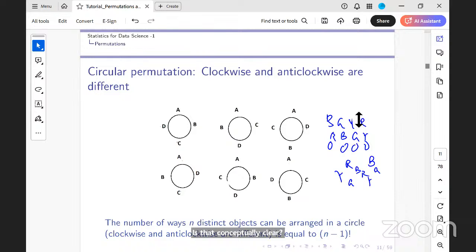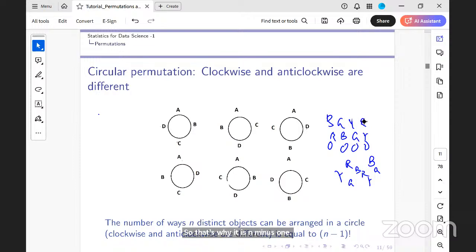That's why I am talking about fixing one and changing the others. The linear arrangements are many more than the circular ones, because in circular, many of the linear arrangements are equivalent to one circular arrangement. That's why I talked about the notion of fixing one. You're not physically fixing one; to get the formula, you are using this idea. Is that clear? Yes, ma'am. So that's why it is n minus 1 factorial.